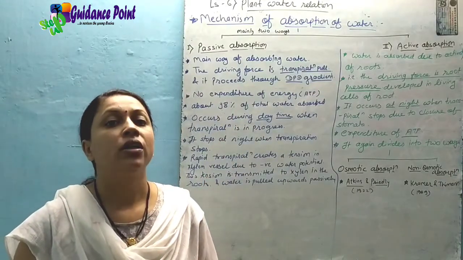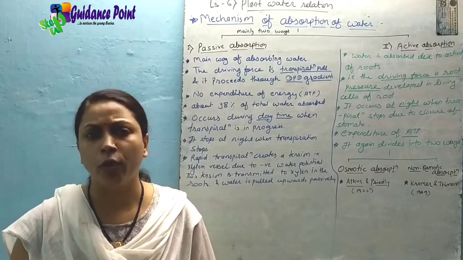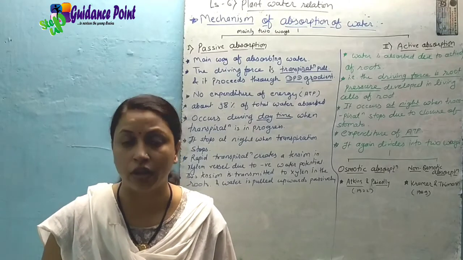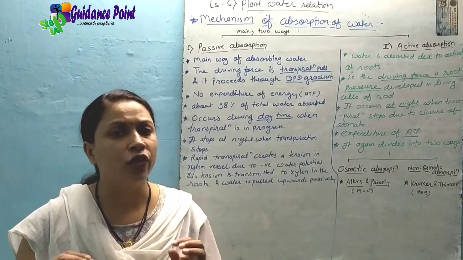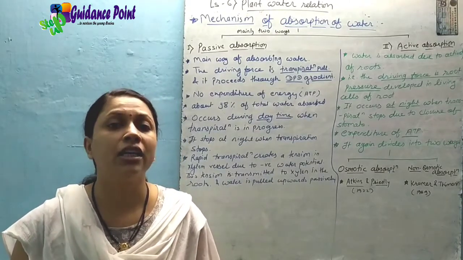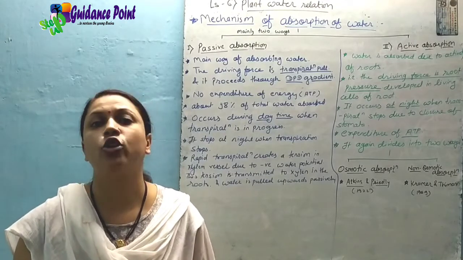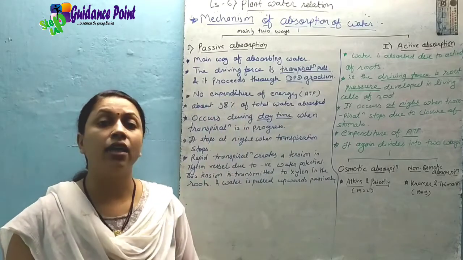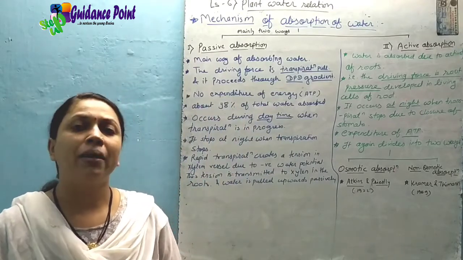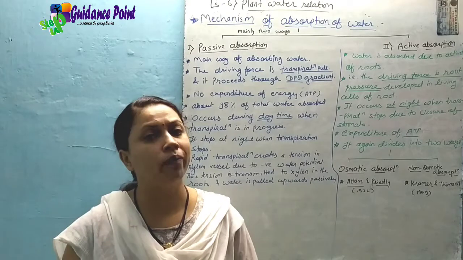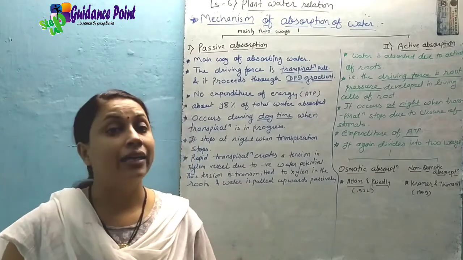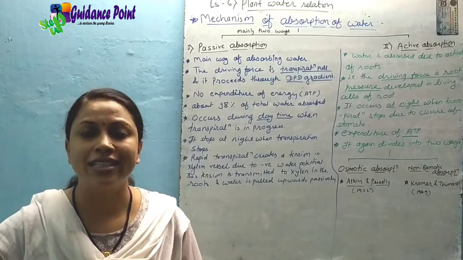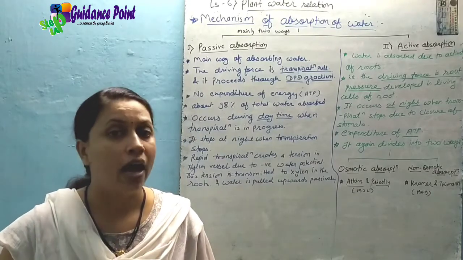As we assume, near about the total absorption in case of plants takes place by means of passive absorption. Total absorption means out of 100% absorption, near about 98% of total water gets absorbed passively inside the plant. ठीक है, जितना भी water absorption होता है from the soil in the root and then transport to all the parts of plant, it takes place by means of passive absorption.